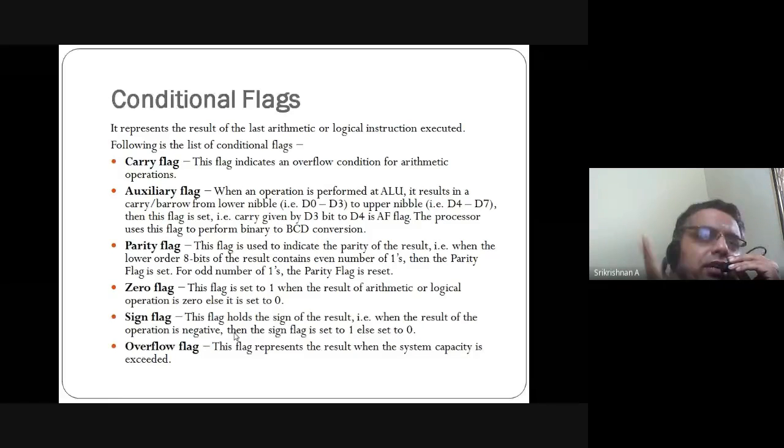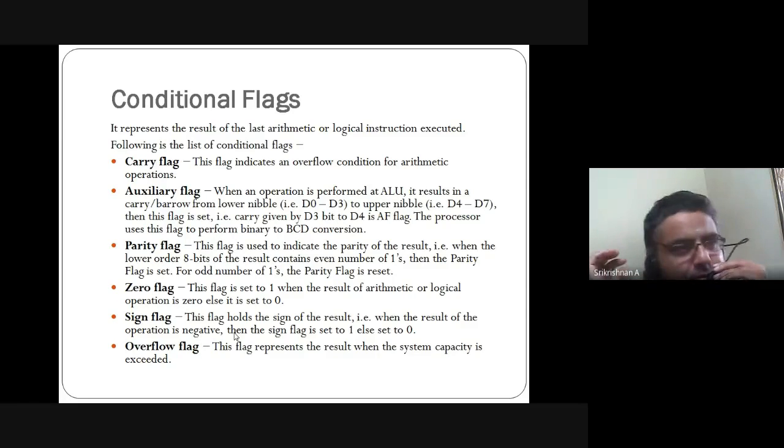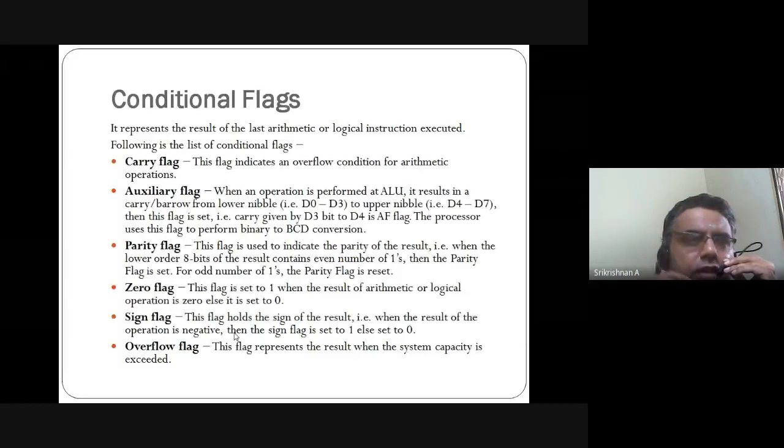1 means set, 0 means reset. It's like a switch on and off. Remember that: 1 means set, 0 means reset. 1 means on, 0 means off, like flipping a switch. So this condition is the auxiliary flag.